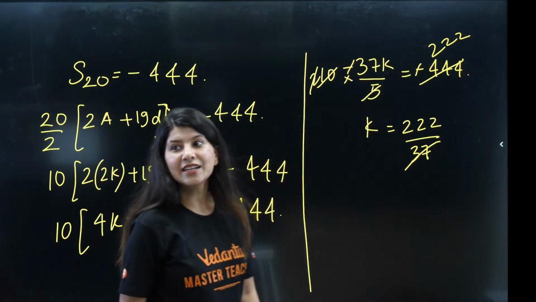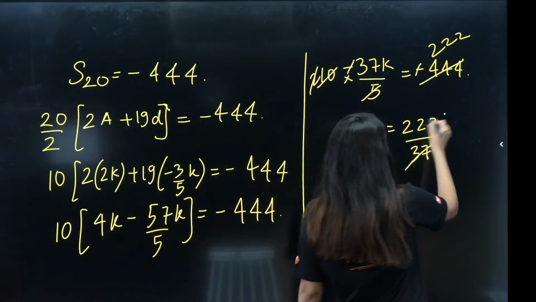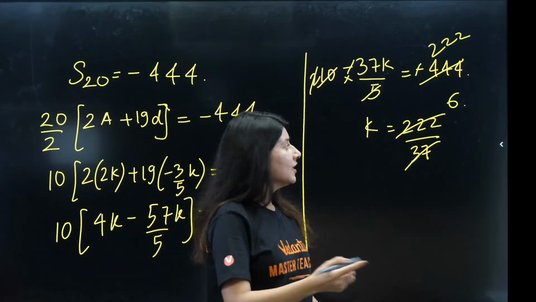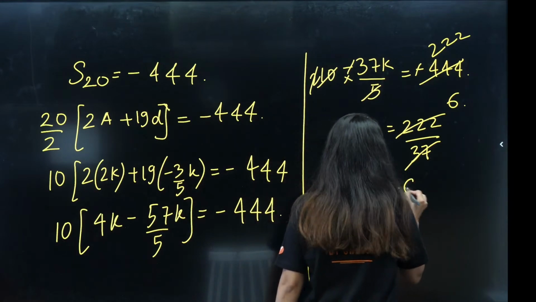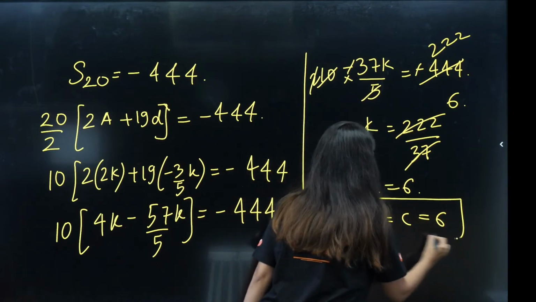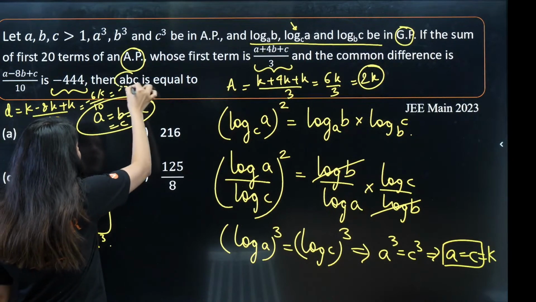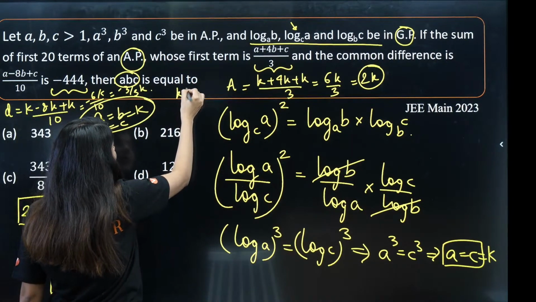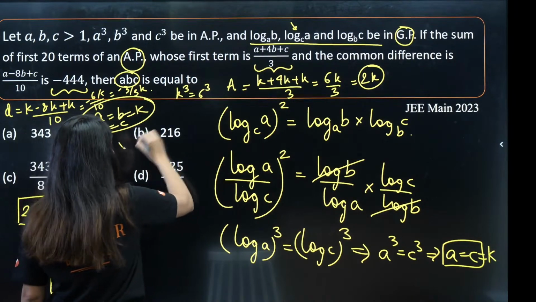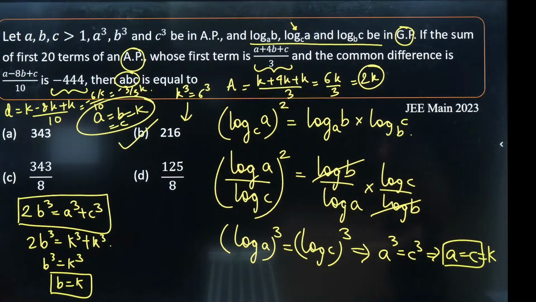Now the table of 37, do you know? 37 ones are 37, and 37 sixes are 222. 7 6s are 42. So the value of k is coming out as 6. That means the values of A, B, C, all three are coming out as 6. The question is asking us to calculate the value of the product of A, B, C, which will be k into k into k, k cube. So 6 cube. So the answer of this particular question is option B, 216. Yes.